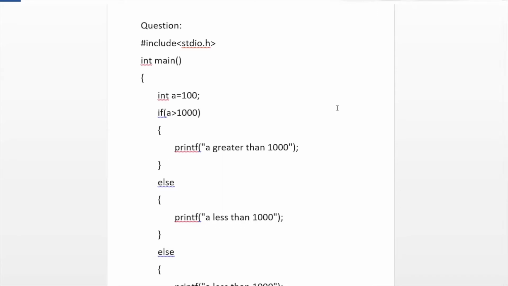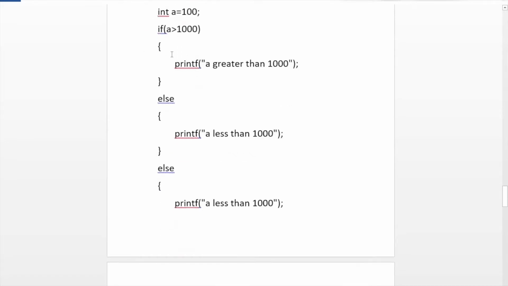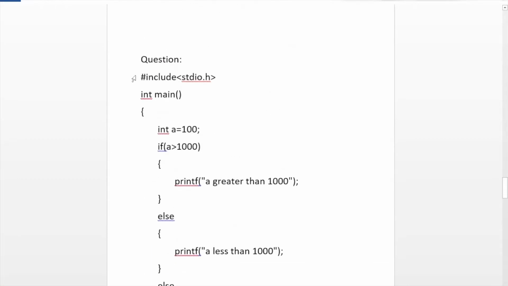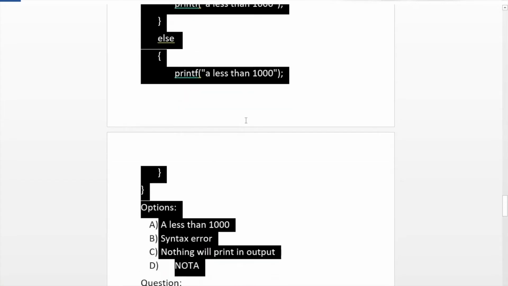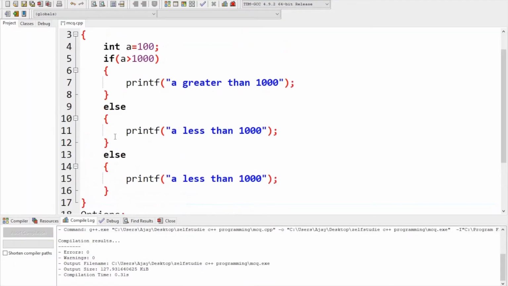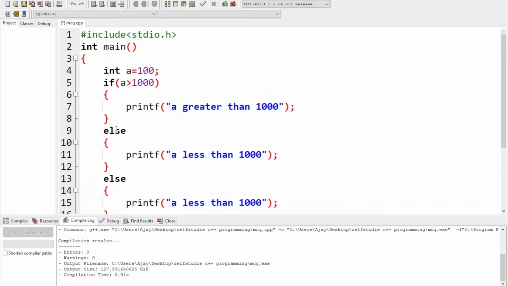So the first question is on the screen. It's not comfortable to view here, so I'm going to copy this and paste it in a C++ compiler. Don't worry. I'm going to paste it in Dev C++. You can see we have a main function.